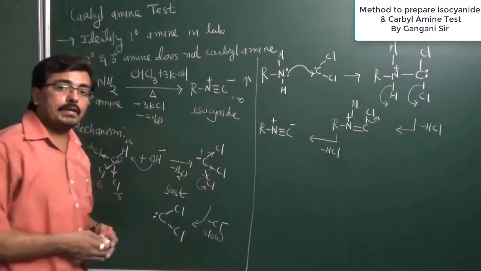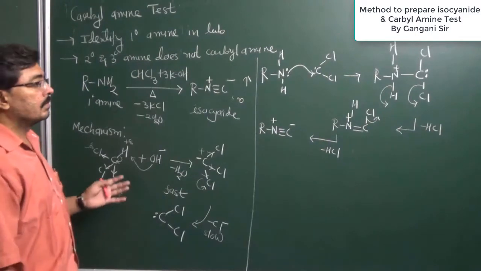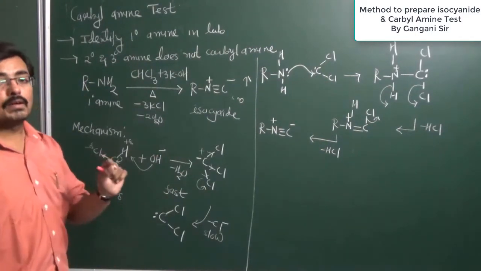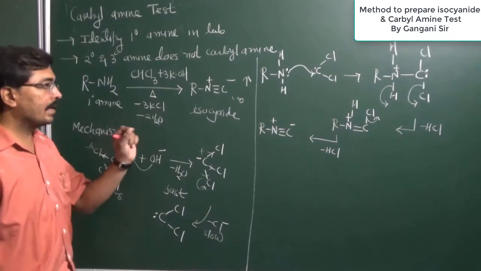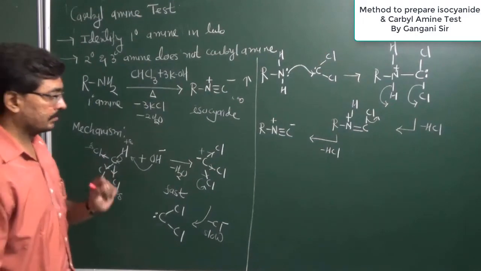Similarly, in a tertiary amine, nitrogen has no hydrogen atom, therefore it is not able to form a pi bond. So it is observed that the carbylamine test is given only by primary amines. Secondary and tertiary amines do not give the carbylamine test.